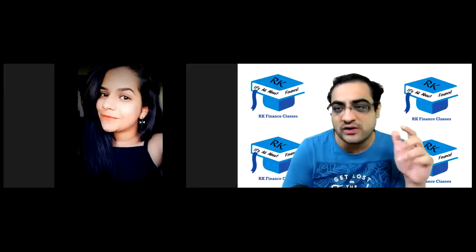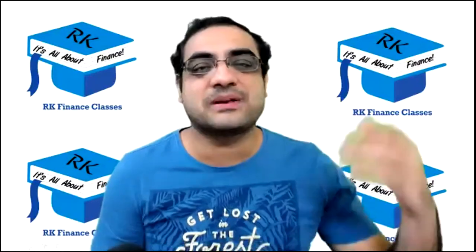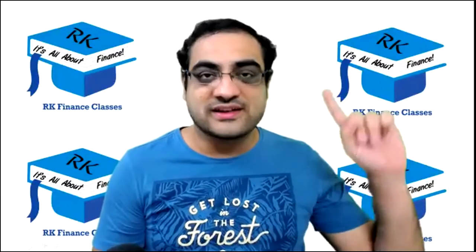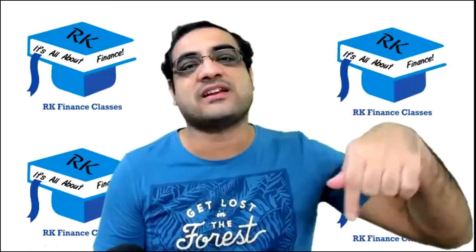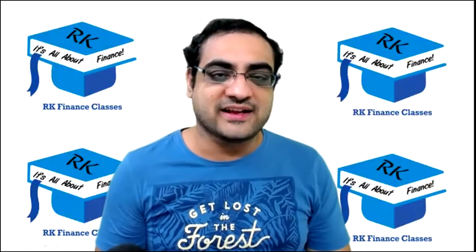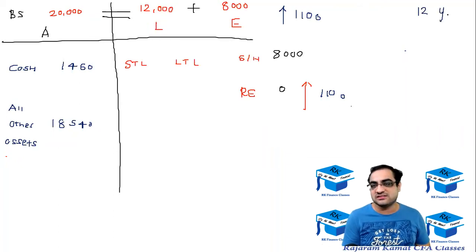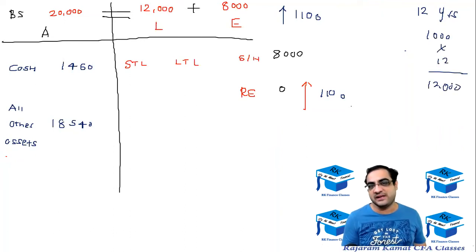Repayment of the principal amount. Wonderful. The principal payment, the loan that we have taken, the principal that we have to pay, was considered in the last lecture, but while revising today, I didn't consider that. So we had taken a loan of 12,000. Let's assume this loan of 12,000 is to be paid in 12 years, each year 1,000. So 1,000 into 12 years would be 12,000. So this is how it has to be paid.